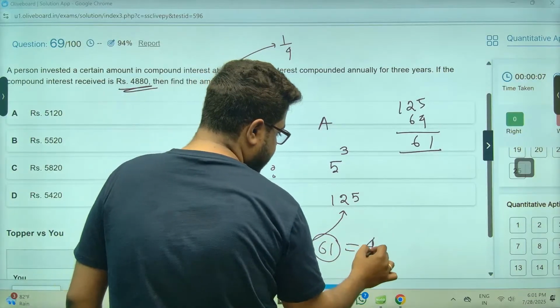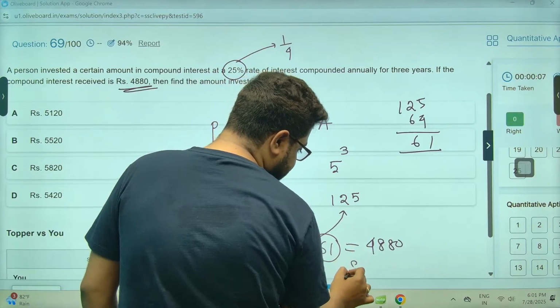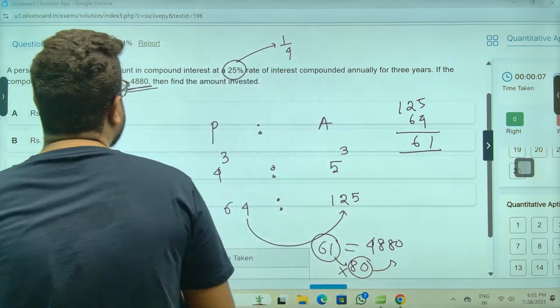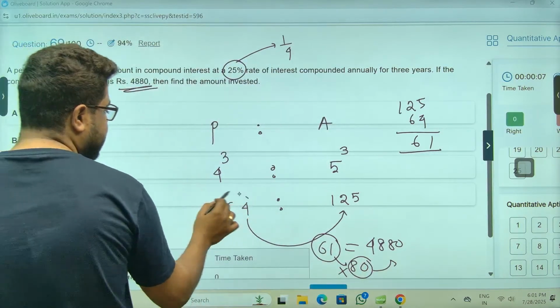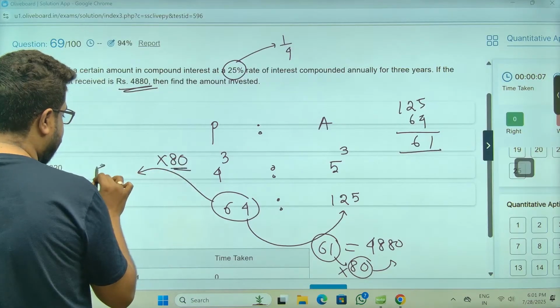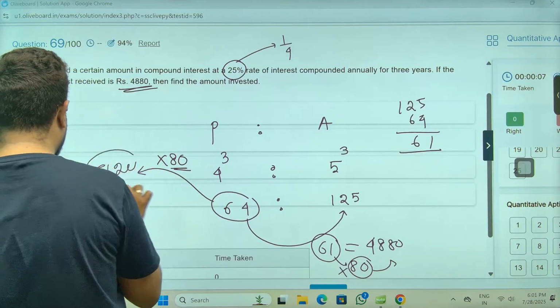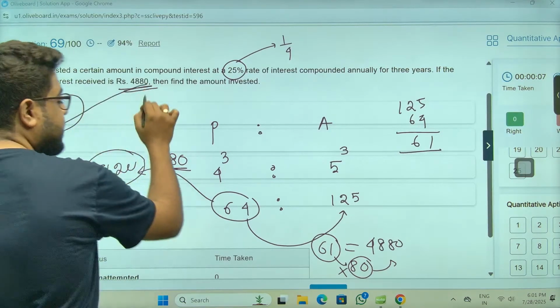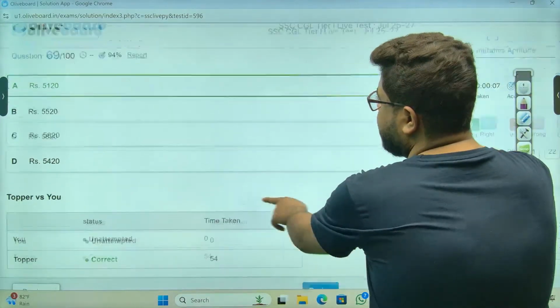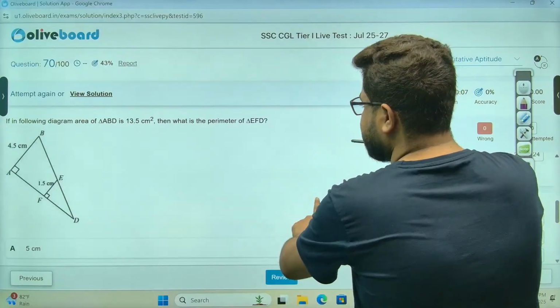That is given as 4880. So देखो, this is 80 rupees, 80 times, sir. Amount invested 64 का value, sir. 64 into 80. 64 8s are 512. 5120 ऑप्शन में है क्या? ये देखो ऑप्शन. That's your answer, sir. Not difficult. ये compound interest वाला क्वेश्चन था ही नहीं, sir.